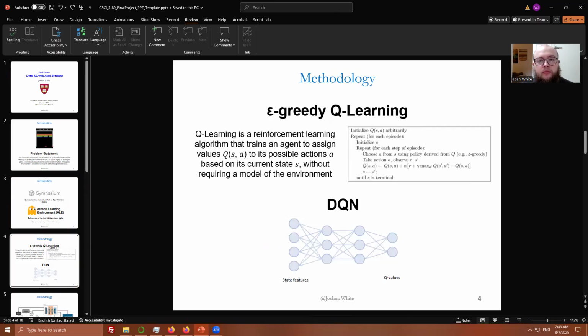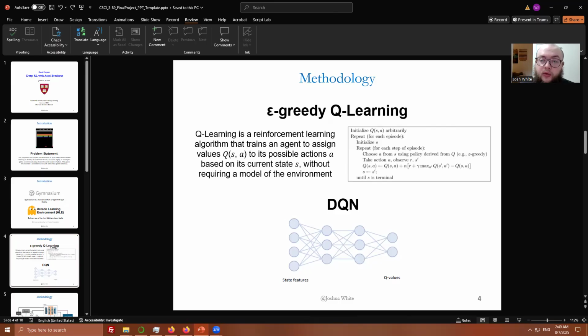So onto my methodology. I use an epsilon greedy Q-learning model to accomplish this task. Just as a refresher, Q-learning is a reinforcement learning algorithm that trains an agent to assign values to its possible actions based on its current state, without requiring a model of the environment. The epsilon greedy side of that signifies that a random action may be selected with a chance of epsilon instead of the action with the highest Q value, to encourage the model to explore and not get stuck in some local minima.